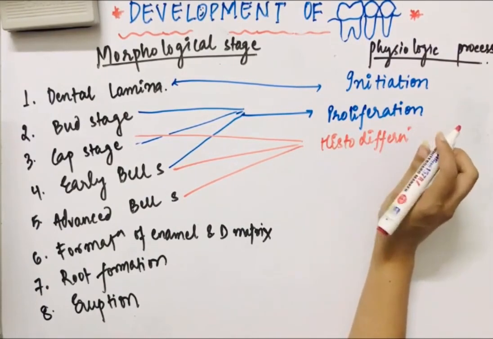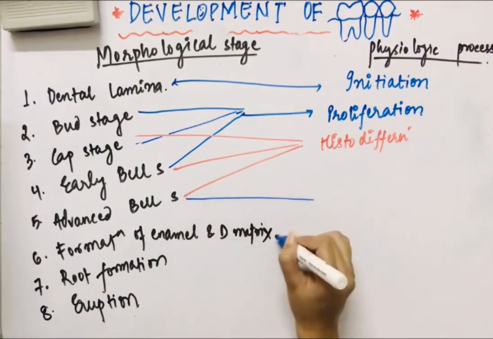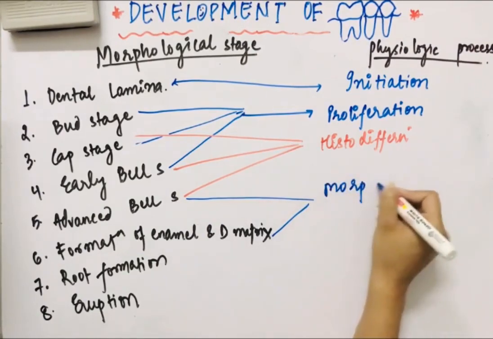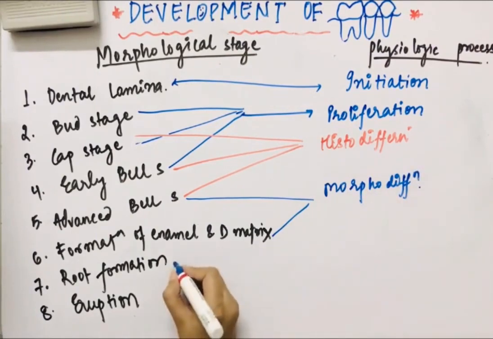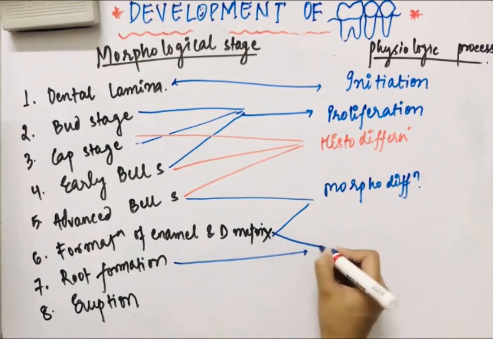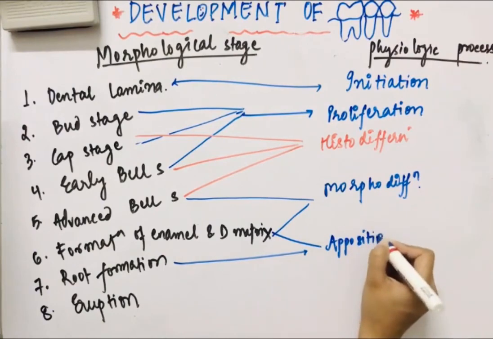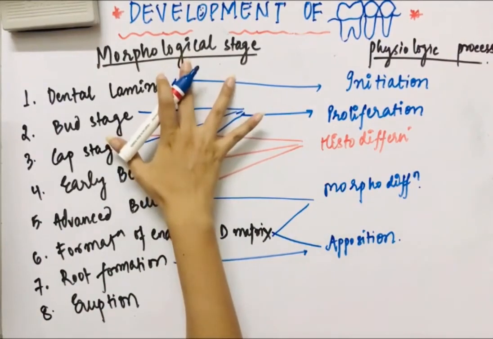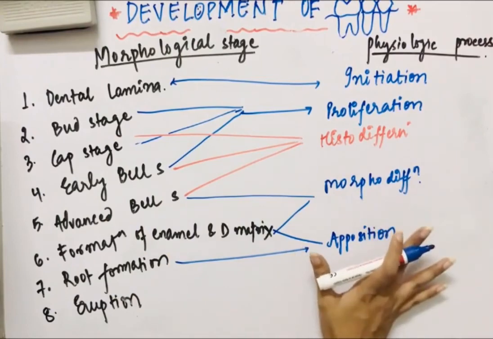Then in the advanced bell stage and formation of enamel and dentine matrix, there is morphodifferentiation. And in root formation and enamel dentine matrix, there is apposition. So this is how the morphological stages are related to the physiological processes, meaning these physiological processes are carried out in the morphological stages.